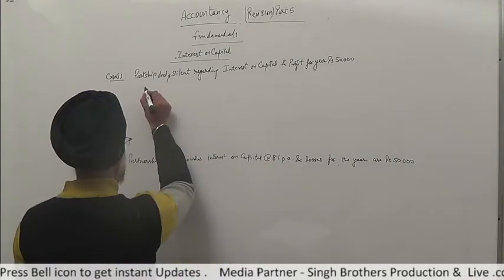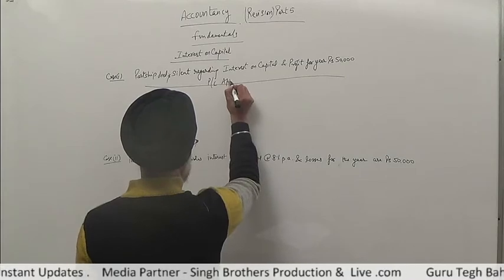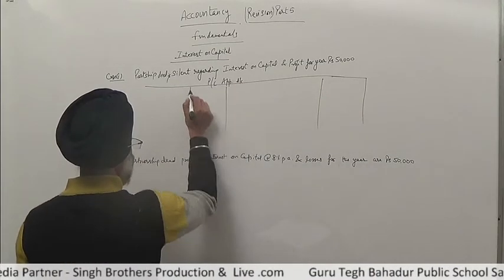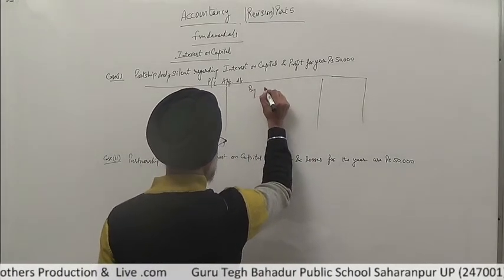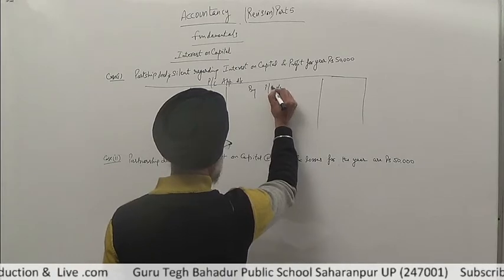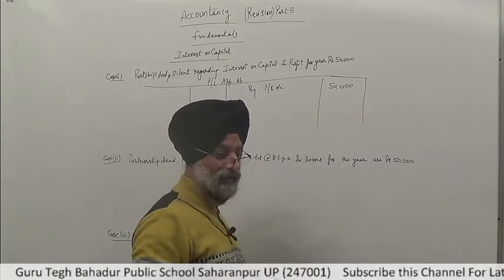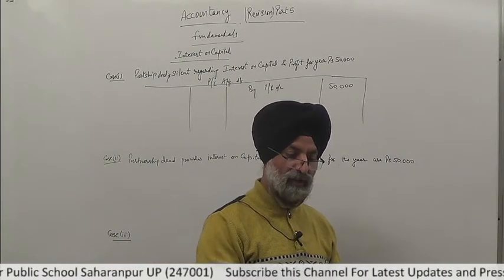We have to make the P&L appropriation account. In this account, profit is rupees 50,000 by P&L account. Then distribute this profit to partners A and B. There are two partners A and B, and their ratio is 3:2.